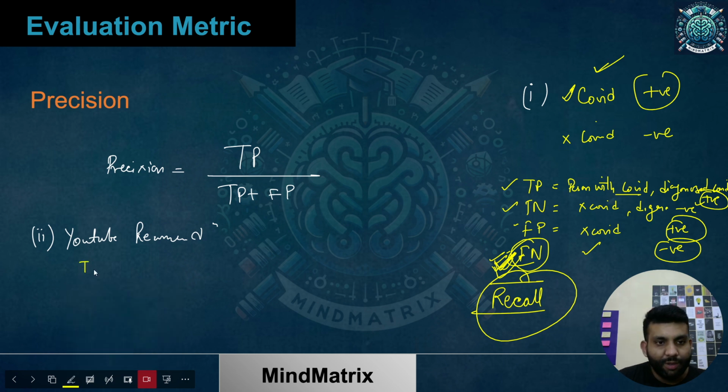What would TP mean? What would TN mean? What would FN mean? And what would FP mean? We'll talk about each of these. True positive means some kind of prediction. And what is the positive case over here? The positive case is what I was looking for. I am the YouTube guy who's browsing YouTube and looking for some good content.